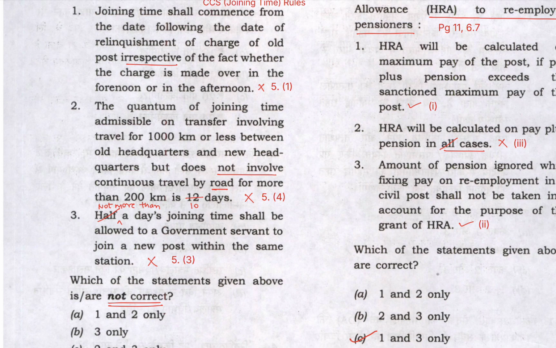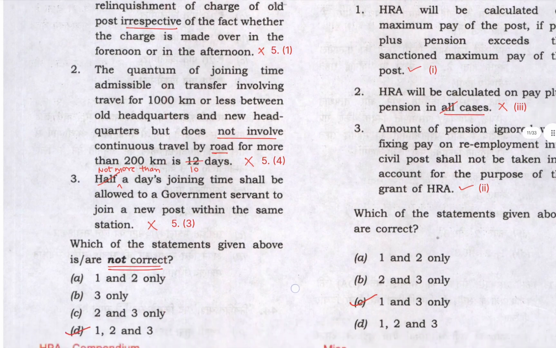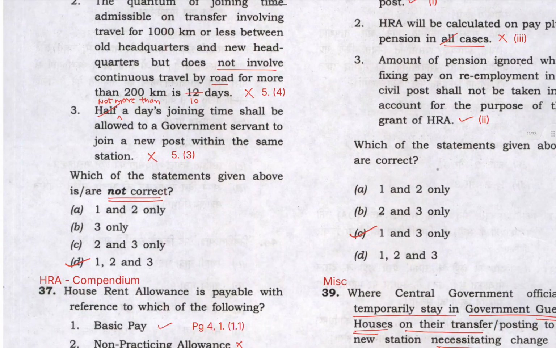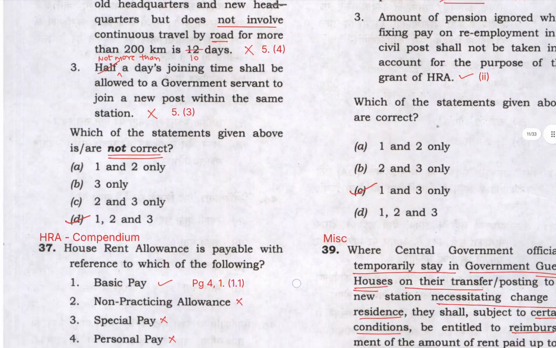So the question is asking which of the following statements given above are not correct. So all the three are not correct. Hence the right answer is D, 1, 2 and 3.